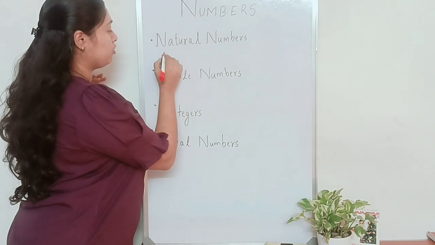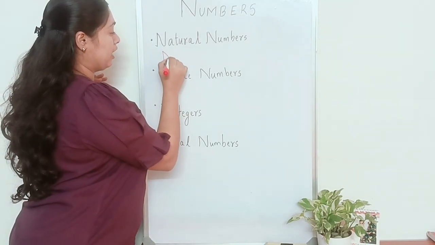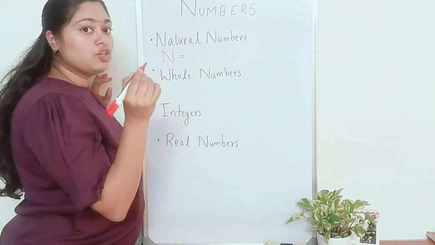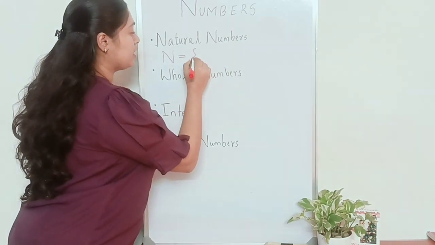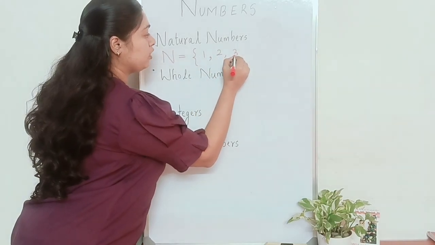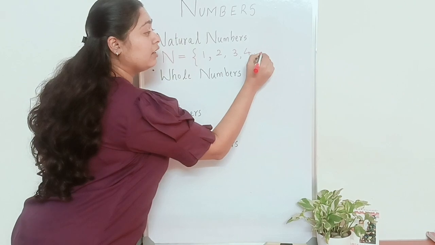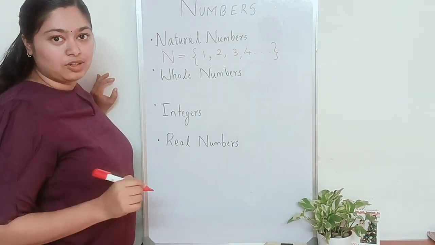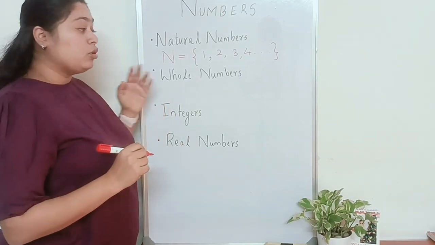I'm going to represent natural numbers as N, and the set of numbers used to count is represented in curly brackets as 1, 2, 3, 4, and it goes on till we don't know. It's just infinity.